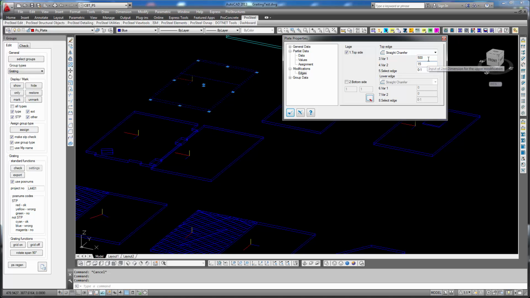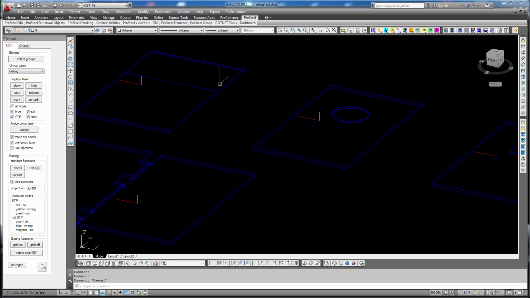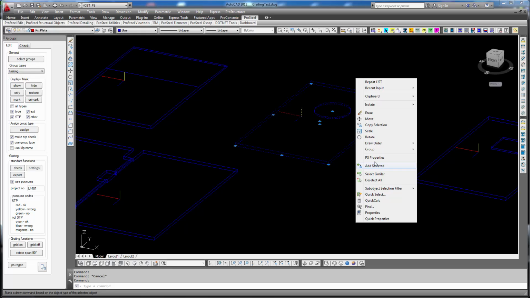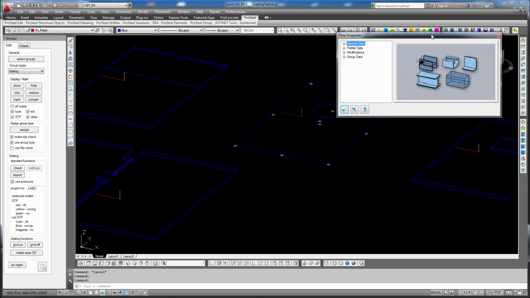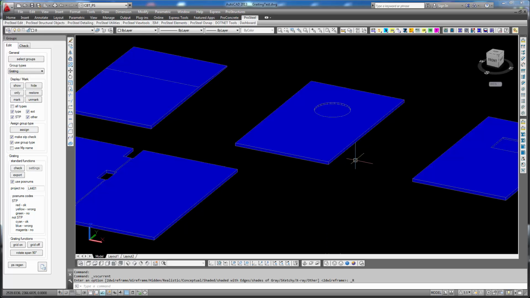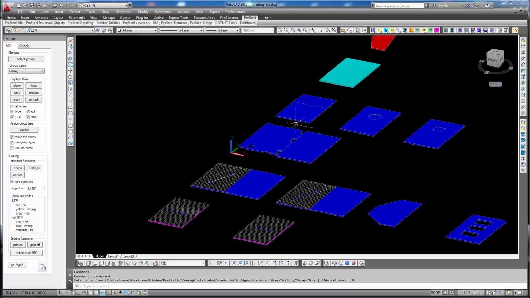Let me make that more prominent. Here, that's not okay. And also this grating is not okay because it has three contours, and I'll show that. Yeah, the hole. Also this one is not okay.